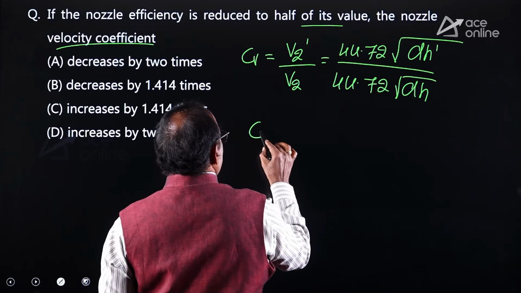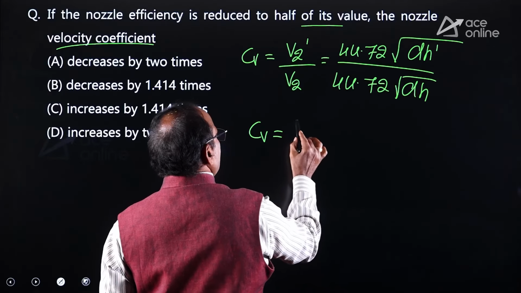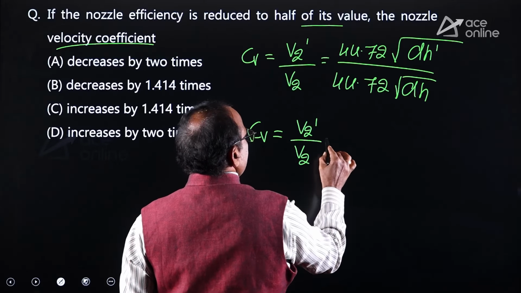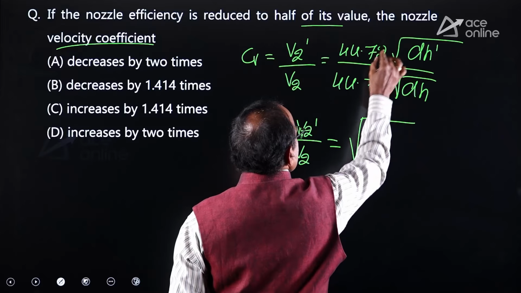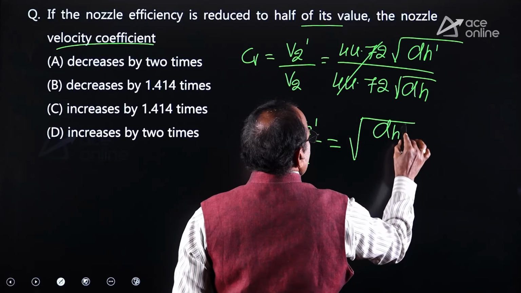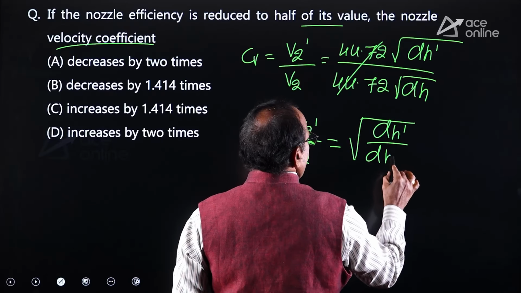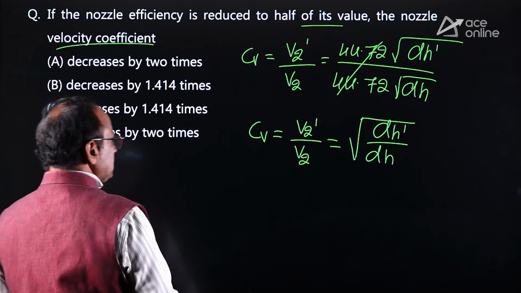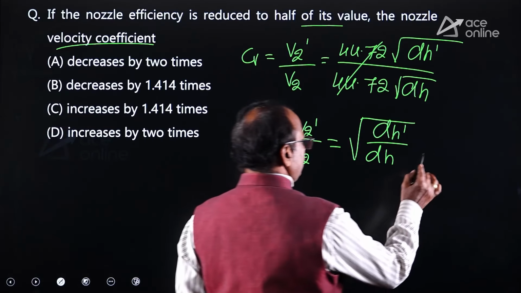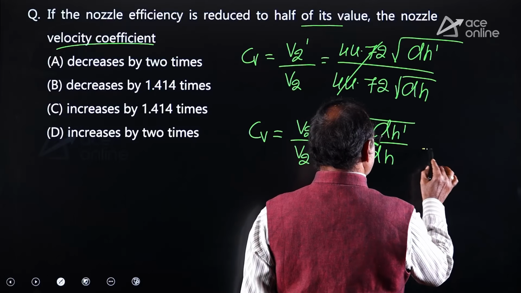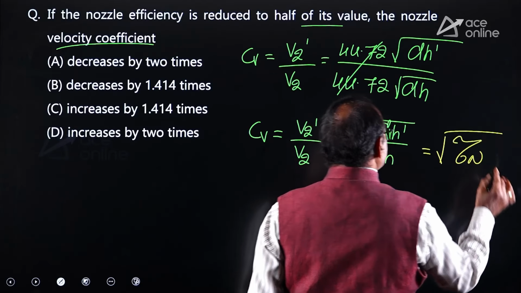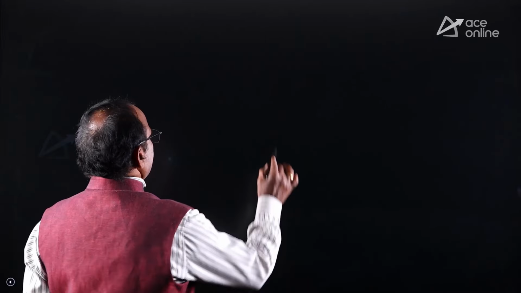Finally, the coefficient of velocity CV is equal to the actual exit velocity by the ideal exit velocity, that is equal to root over dH dash by dH, the actual enthalpy drop by the ideal enthalpy drop. As we know, the ratio between the actual enthalpy drop and ideal enthalpy drop is the nozzle efficiency. So it is equal to root over nozzle efficiency. Here nozzle efficiency, it is like this.